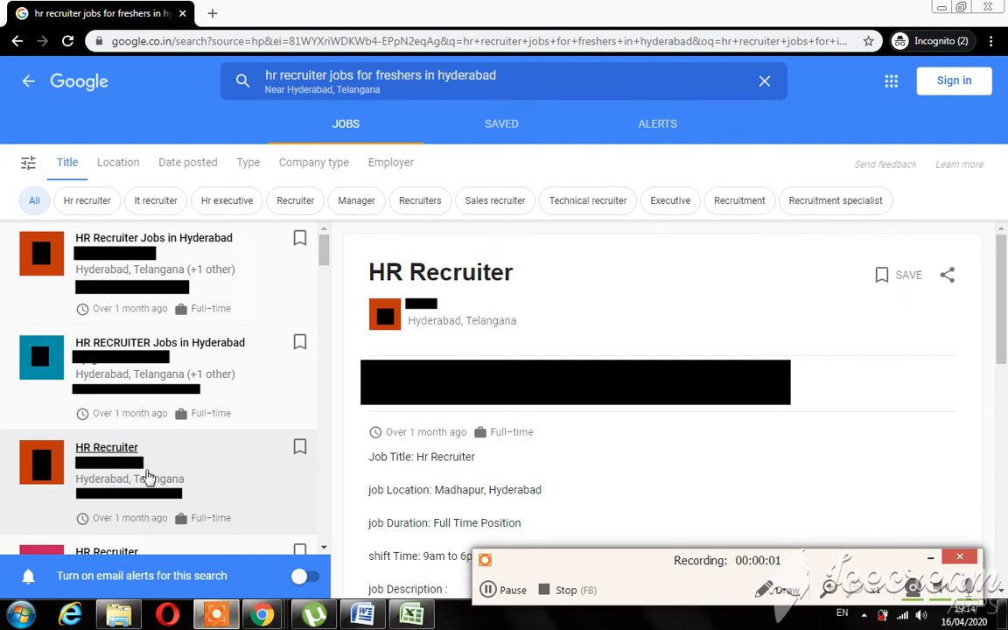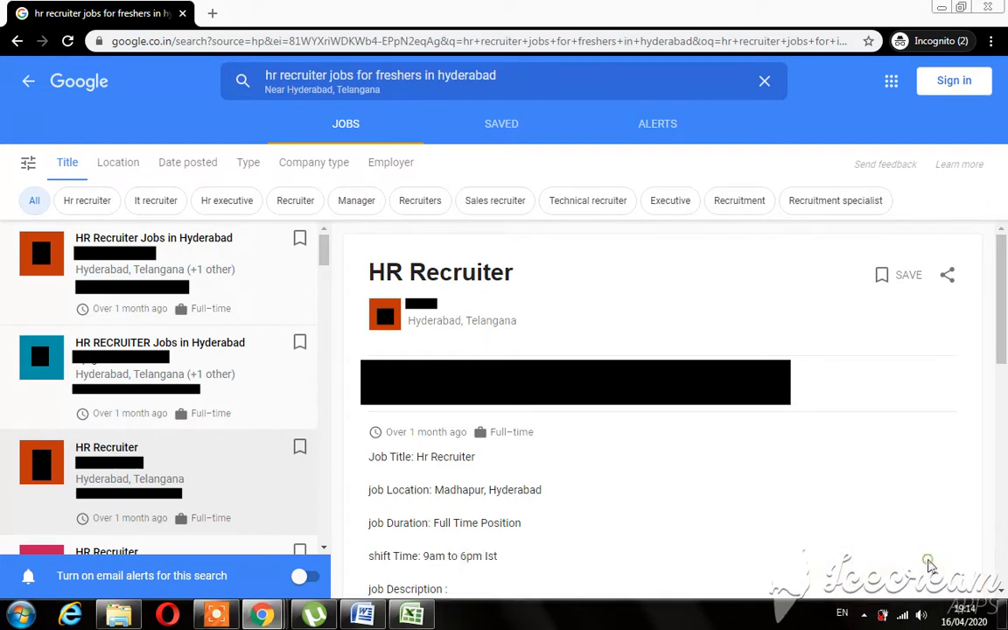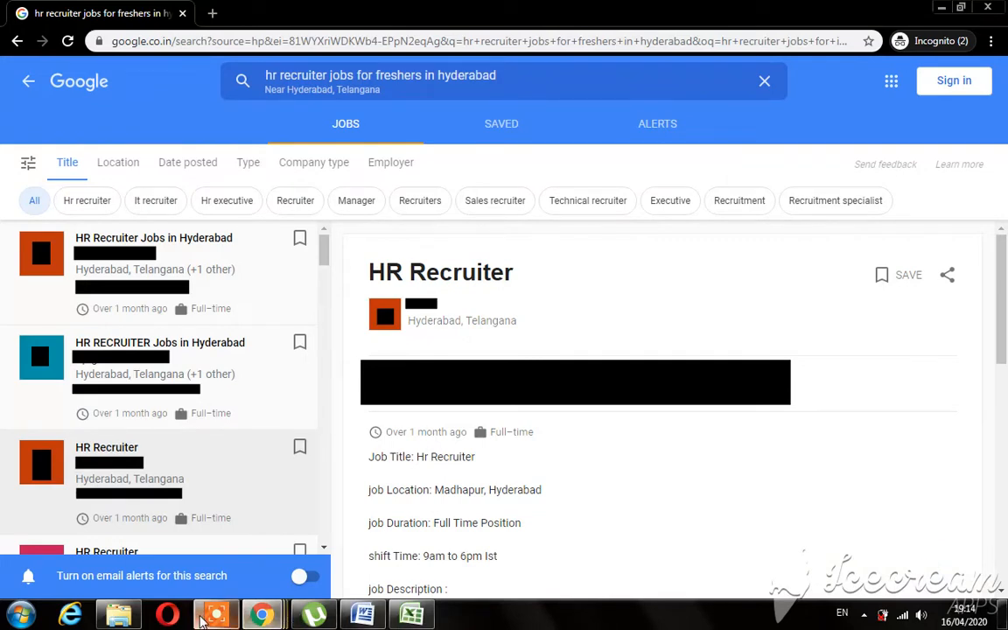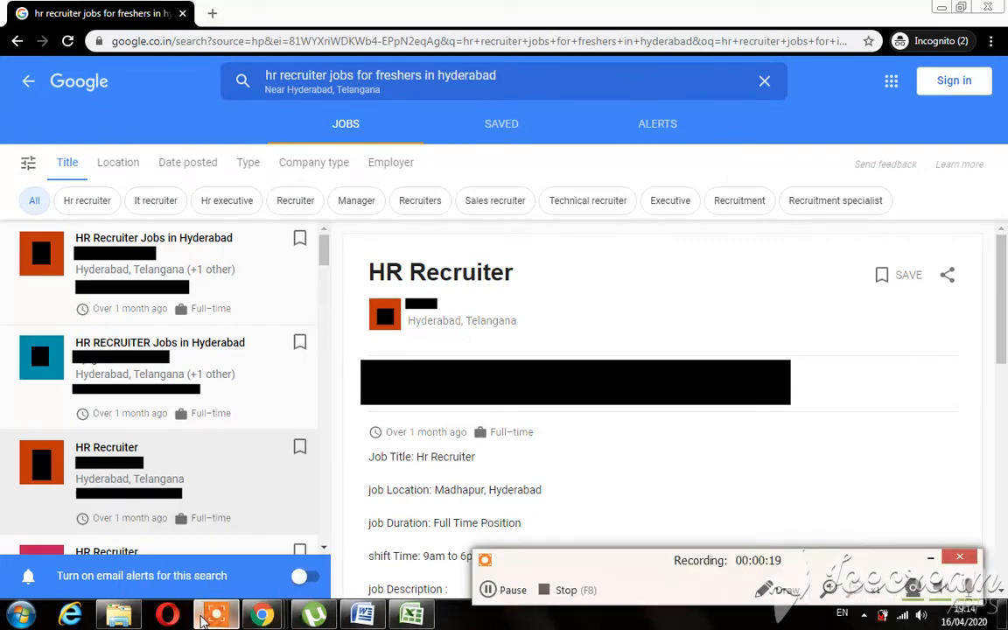So let's move on to our third requirement, which is this one. And here they're saying the job title is HR recruiter, location is in Madhapur, job duration is full time position, and the shift timings are 9 a.m. to 6 p.m. Okay, so now let's understand the roles and responsibilities given by this particular company.